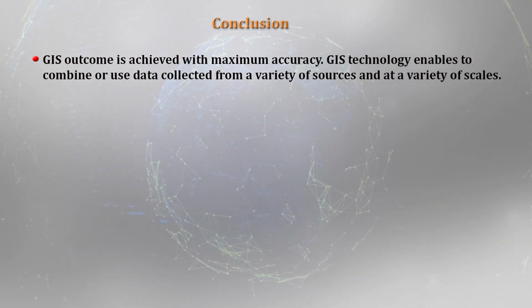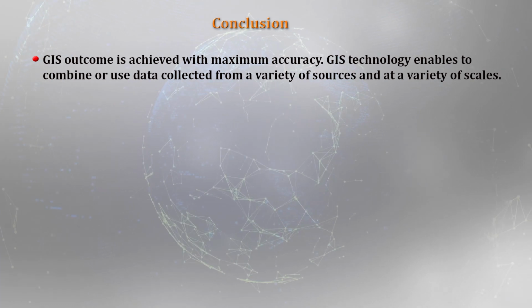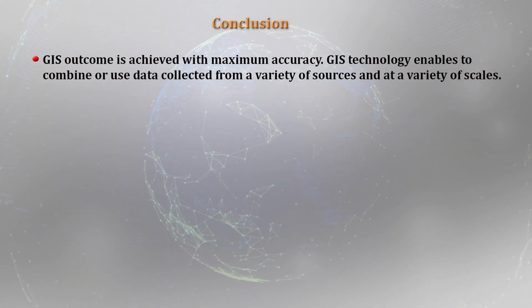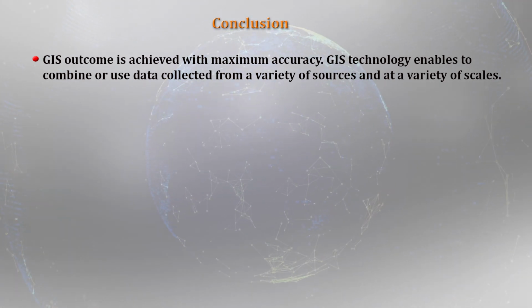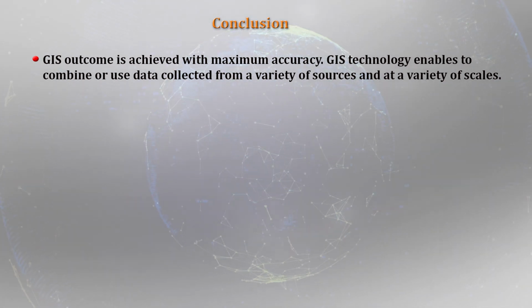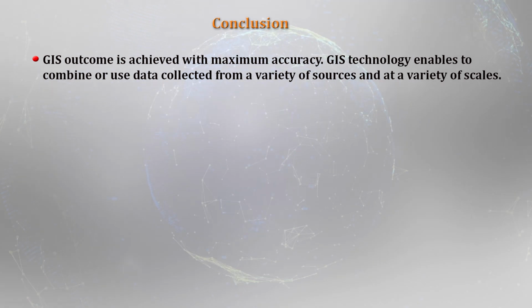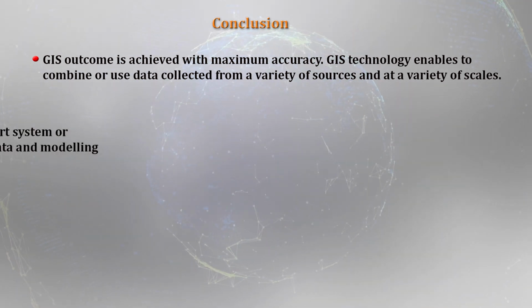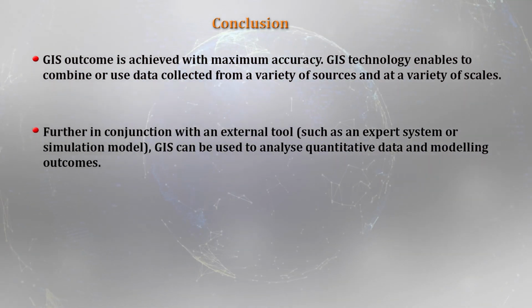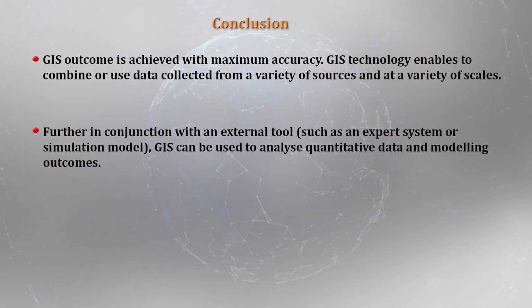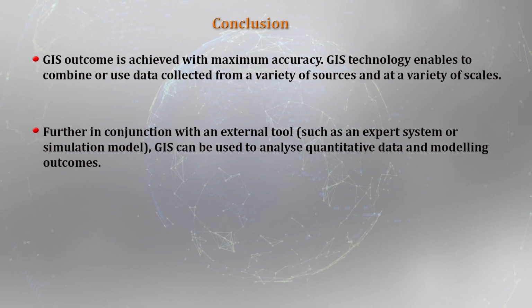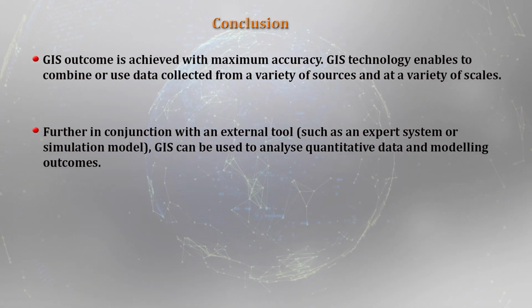And when you talk about the GIS outcome, it is definitely with maximum accuracy that we will be getting the output. GIS technology enables us to combine or use data collected from a variety of sources and at a variety of scales also. Further, in conjunction with external models or tools, GIS can be used to analyze quantitative data and modeling outcomes. And of course, the last one is the limitation.